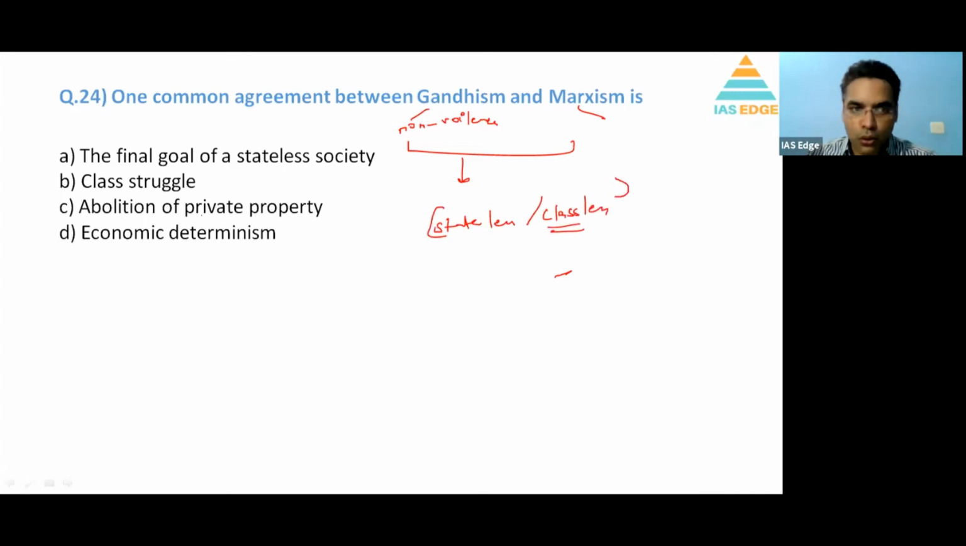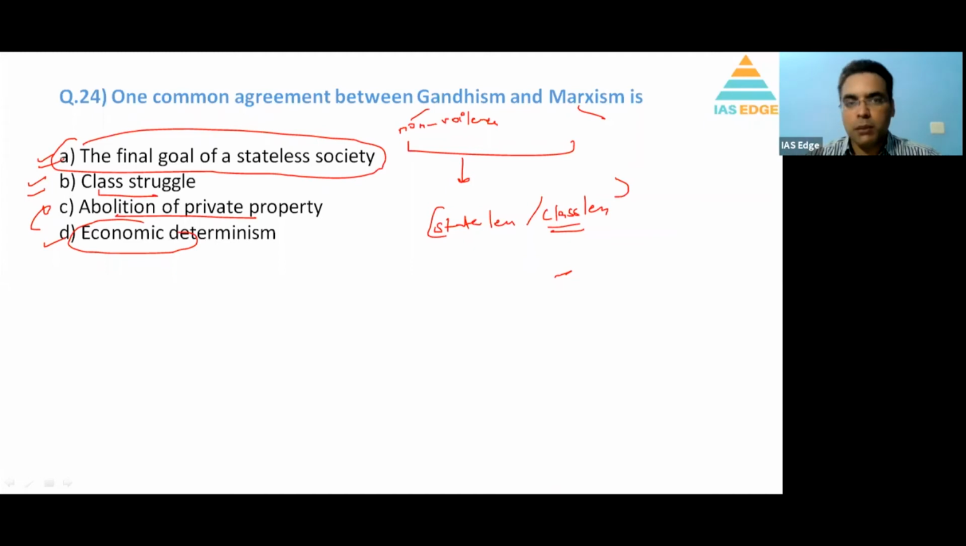And so option like abolition of private property, no, Mahatma Gandhi never talked about abolition. He said that the people who are rich are the trustees of the private property. Economic determinism, no. The theory of economic determinism was given by Marxian theory itself. Class struggle is also Marxian theory. And the option 1, that is A, the final goal of a stateless society, that is basically mentioned. That is the outcome both ideologies want, Gandhism and Marxism.